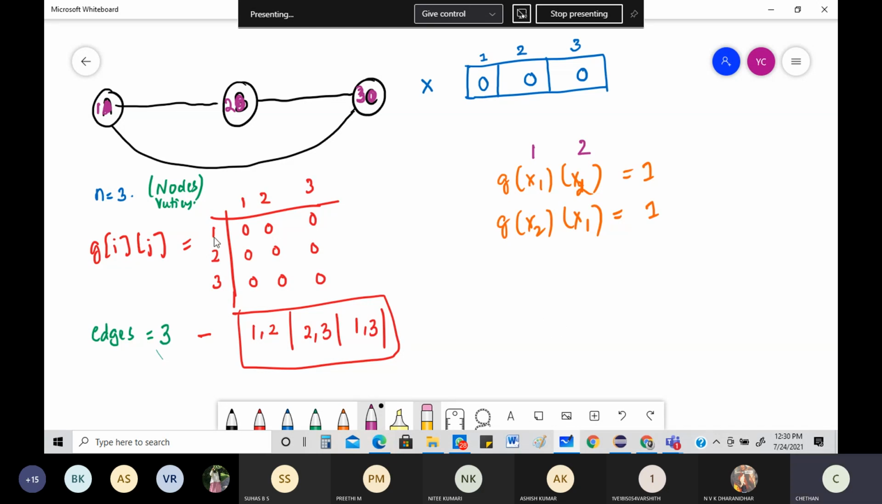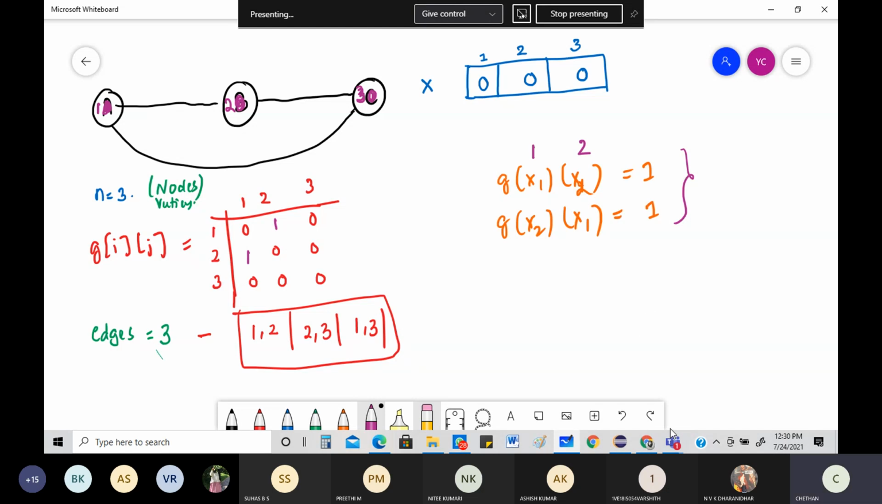So G of 1 and 2. Where is G of 1 and 2? 1 and 2 is here. So that one is becoming 1. Then 2 and 1. Where is 2 and 1? Here. That one, so change this. This one is again becoming 1. See, both are 1. Now you can see because there was an edge, I'm changing that. Nothing else I'm doing. 1 to 2, there's an edge, I'm writing it as 1. 2 to 1, there's an edge, I'm writing it as 1.